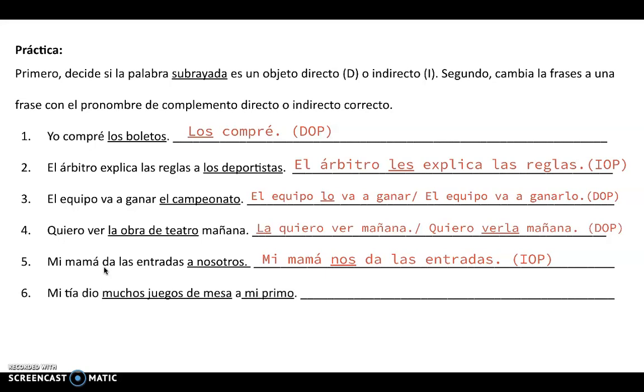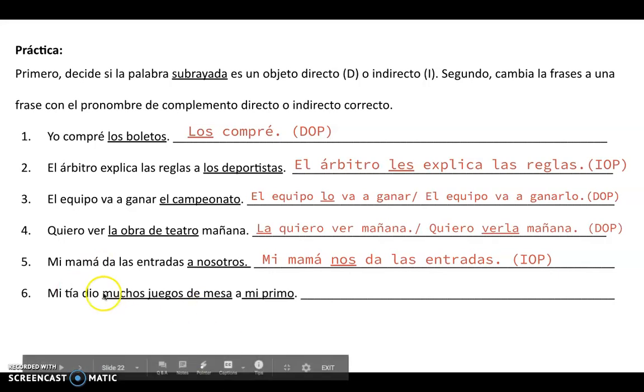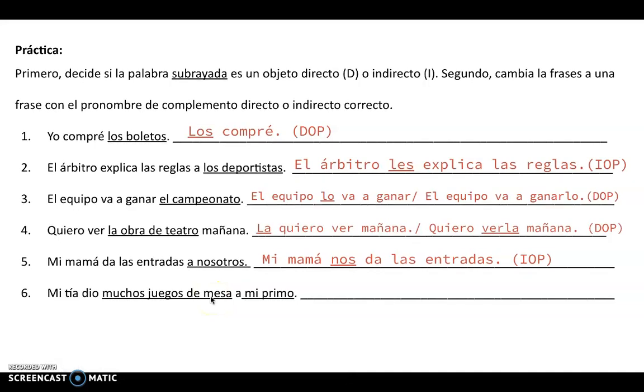So here, let's work through the steps. We have a DOP, the what did she give, and the IOP, to whom. So the IOP will change to le, because it's third person singular. The muchos juegos de mesa will change to los. So right now we have le and los that we're working with. The IOP goes first, le.